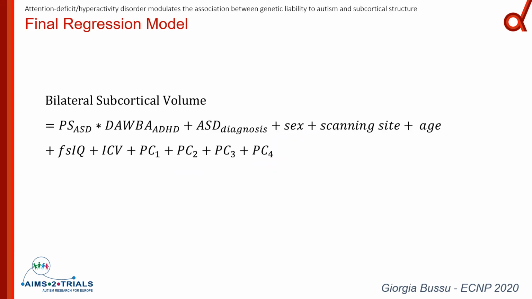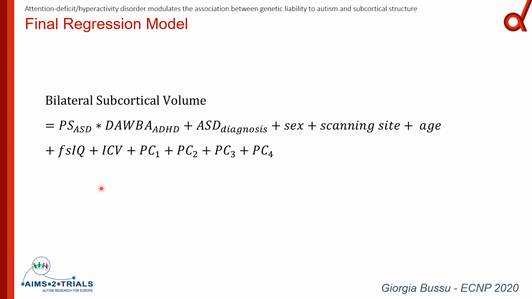And what we found was that there was only one significant interaction effect that significantly improved the predictive model, and it was the interaction between ADHD levels and the polygenic scores for ASD. And so this is the final regression model that we tested separately for each subcortical volume extracted through FreeSurfer. So we had 8 different models.